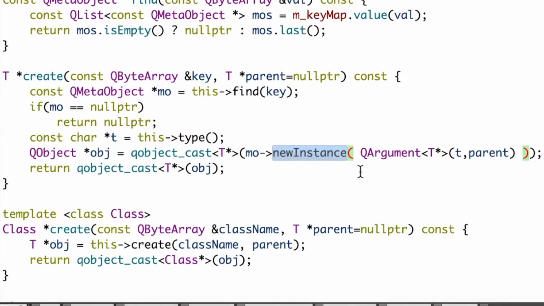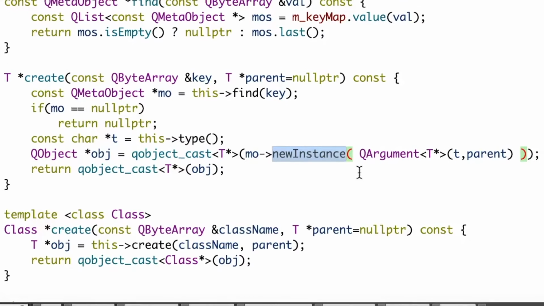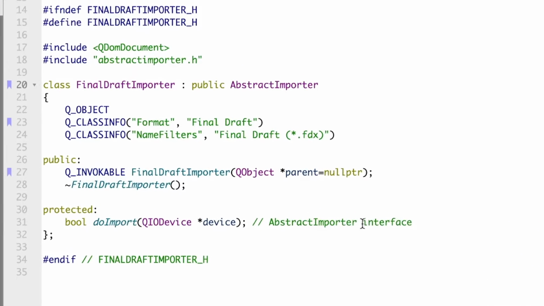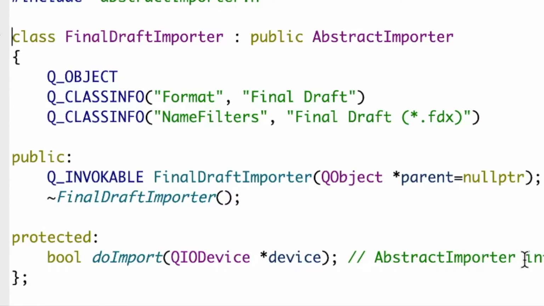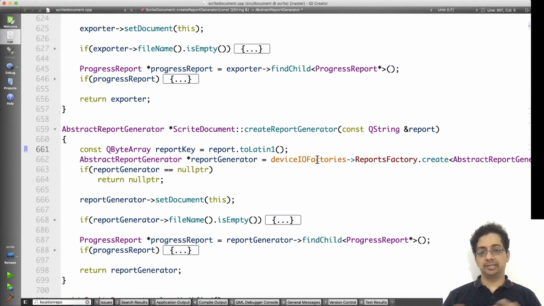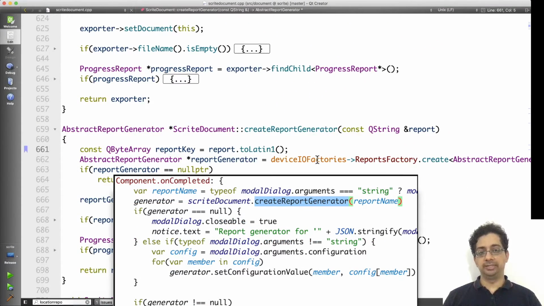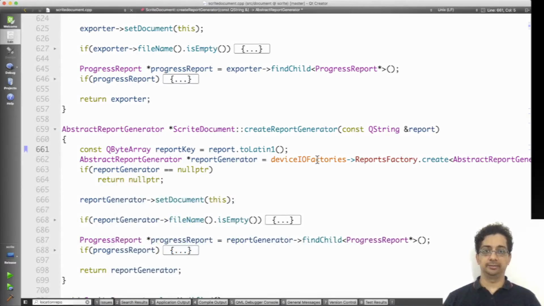For this new instance to work, we have to make sure that the constructor is marked as Q_INVOKABLE. As you can see in the final draft class here, we have marked the constructor as Q_INVOKABLE. This is how we are able to make use of the MetaObject system to support a factory design pattern.